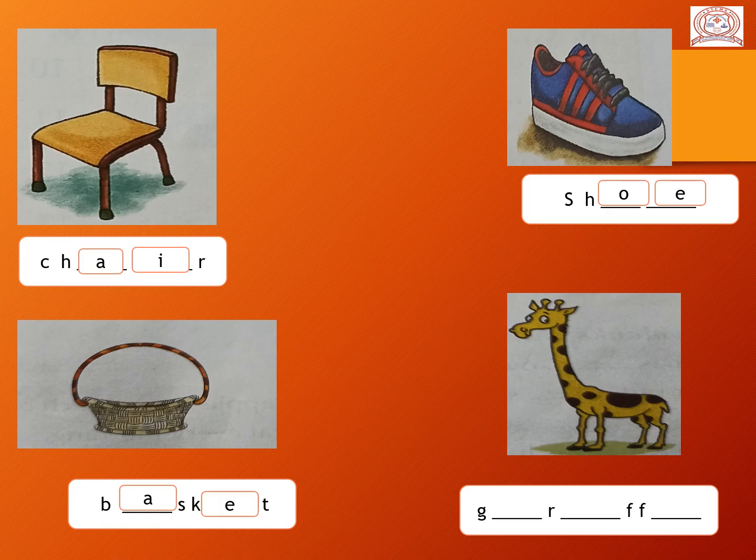G-R-F-F. Here we are using three vowels. First is I, second is A, and the last is E. G-I-R-A-F-F-E, giraffe.